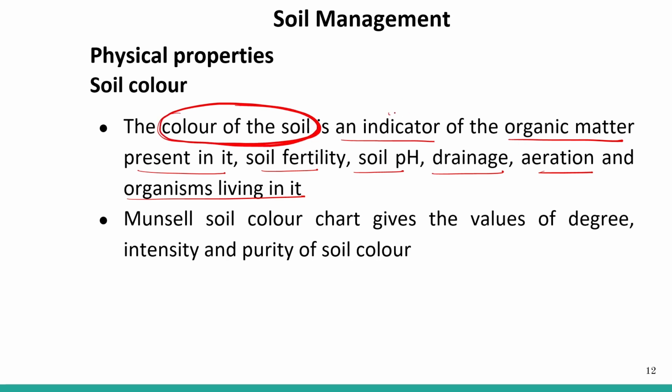It indicates how much organic matter is present, what the soil fertility is, what the soil pH is, what the drainage and aeration are, and also the type of organisms living in it. The Munsell soil color chart gives the values of the degree, intensity and purity of soil color.